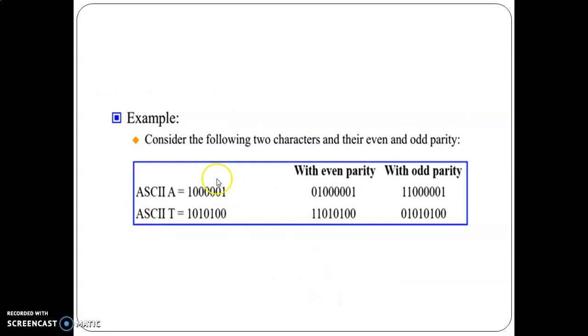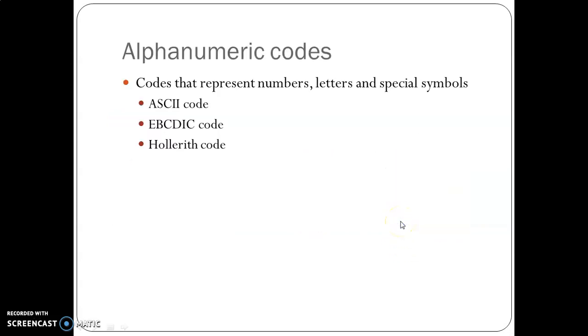The same way, let us consider an ASCII number. So with even parity, 0 is appended here in front because it already has 2 ones, an even number of ones. So we add a 0. To make it odd parity, 1 is added here to make an odd number of ones. The same way for this number, it already has 3 ones. So to make it even parity, 1 is added here in the front. To make it odd parity, 0 is added here in the front. That is how we convert that into even and odd parity.